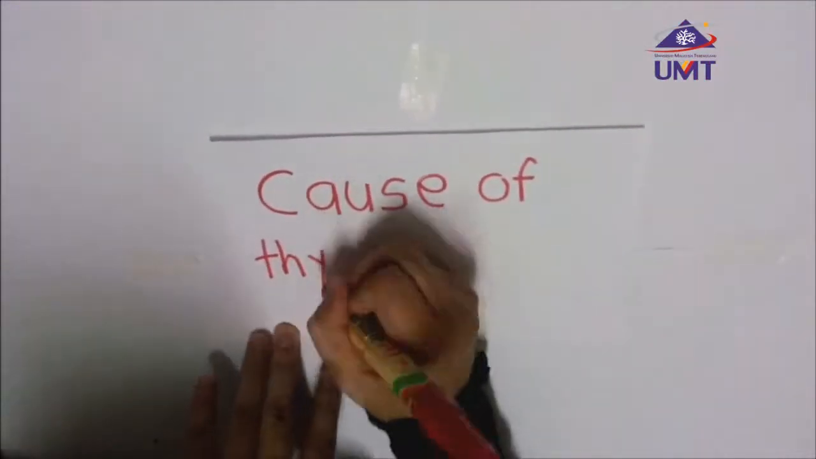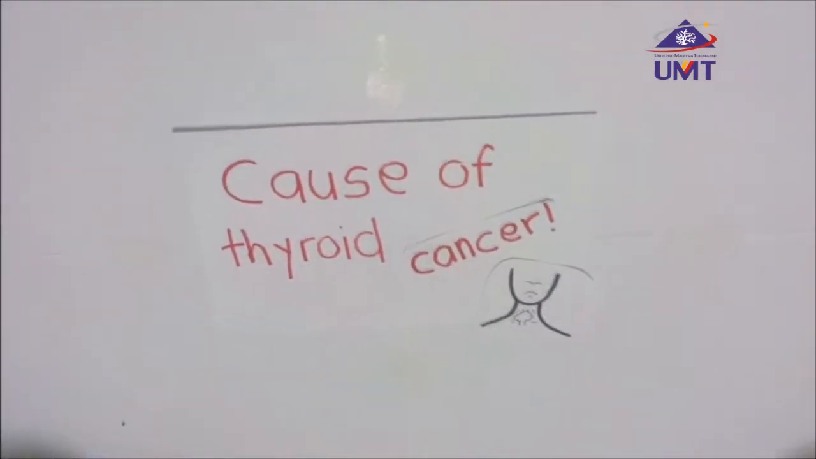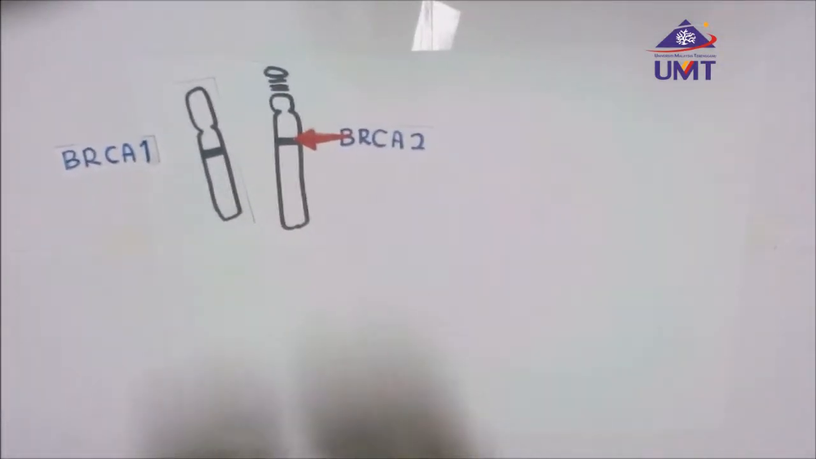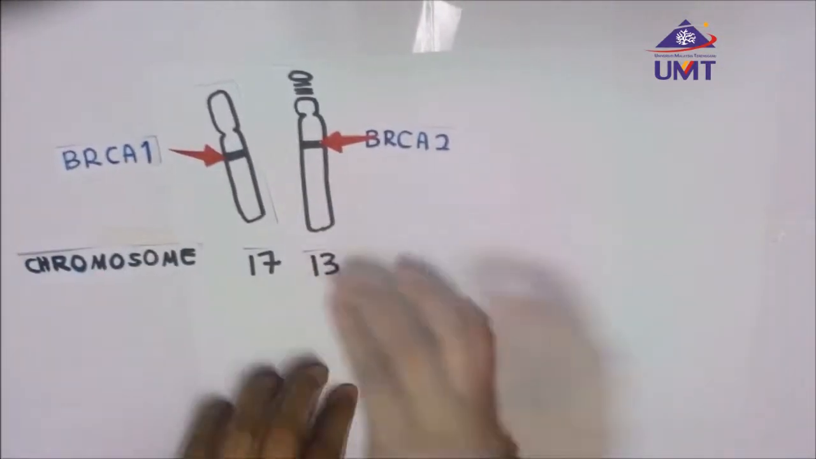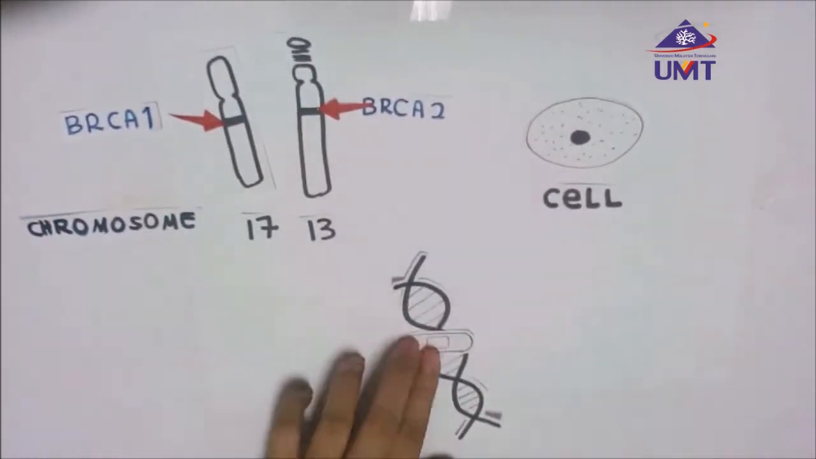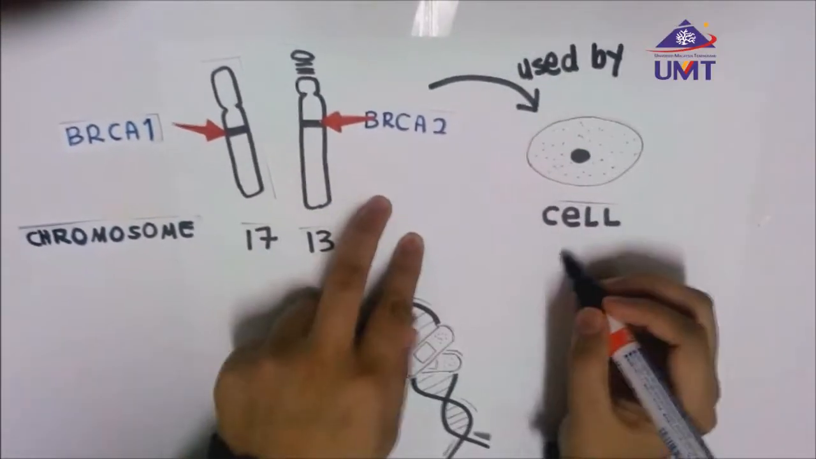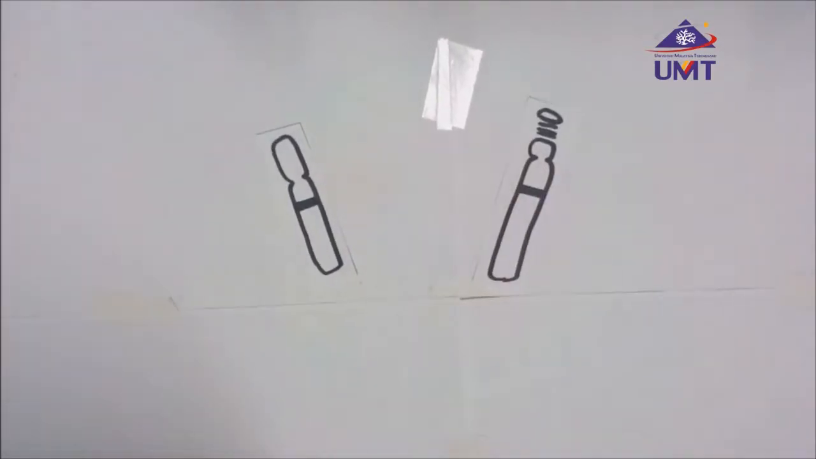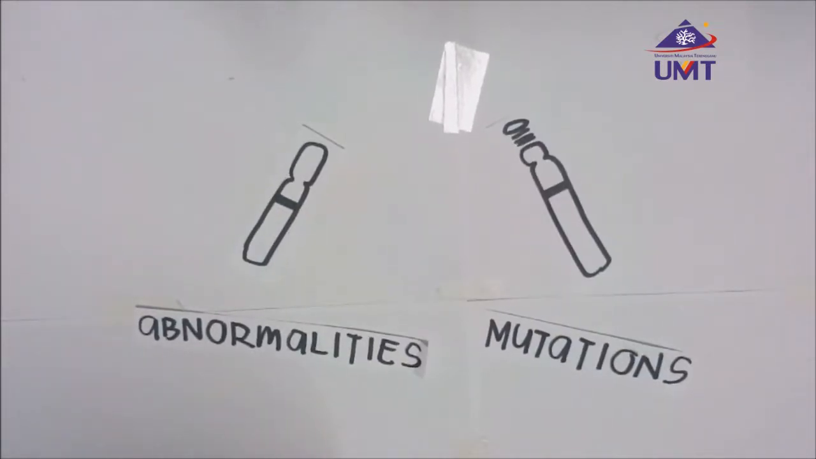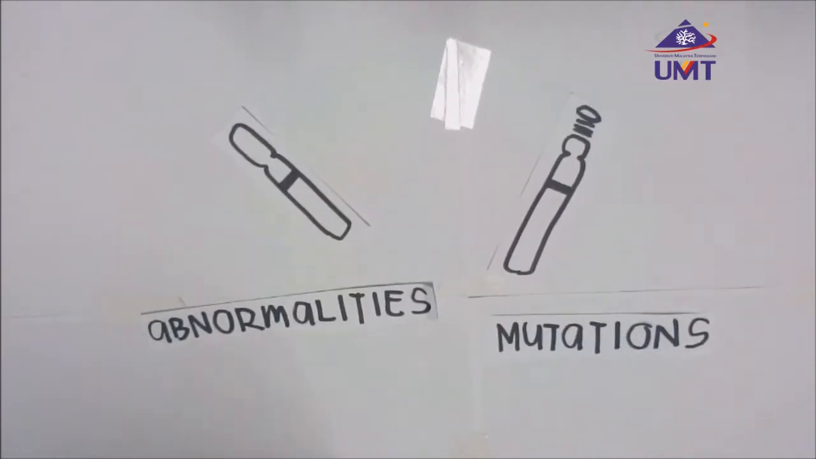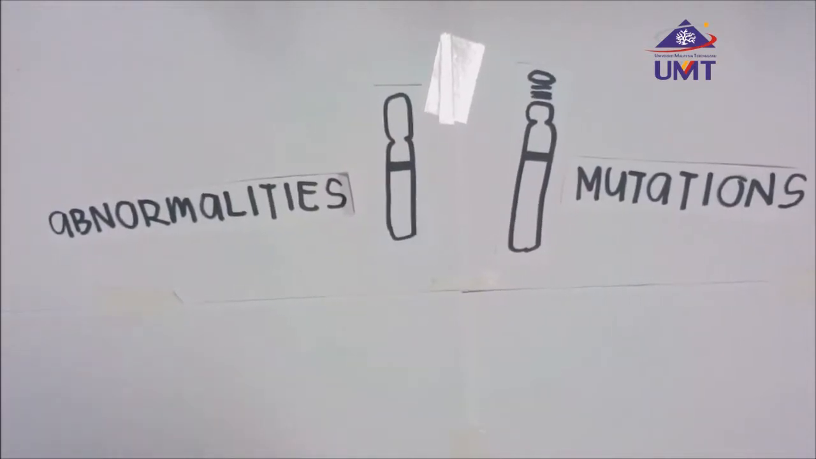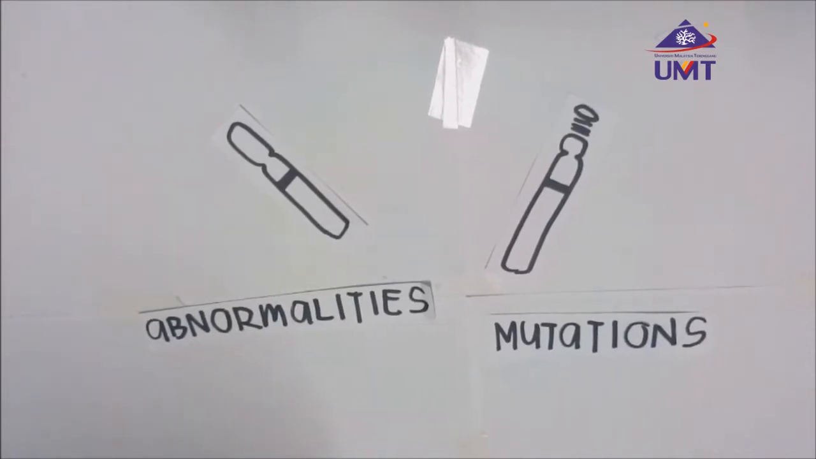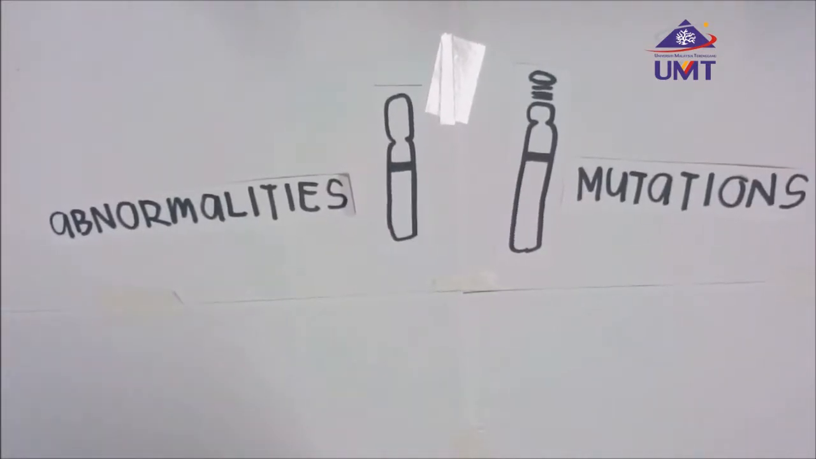The causes of thyroid cancer. BRCA1 and BRCA2 genes are tumor suppressor genes which produce proteins that are used by the cell to make repairs to the DNA molecules that have double-stranded breaks. The genes are only a problem when they contain abnormalities or mutations that are passed down from the previous generation. Therefore, cells are more likely to develop additional genetic alterations that can lead to cancer.